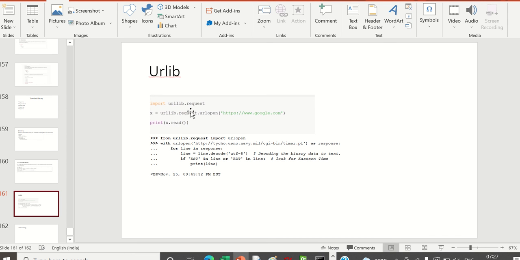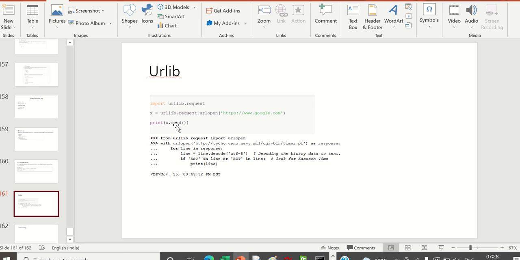For example, you want to go to one particular website and see the current value of a particular share. You just give the complete URL link, and if you try to read it, you can read the content. So you can automate your code instead of going there and searching manually.